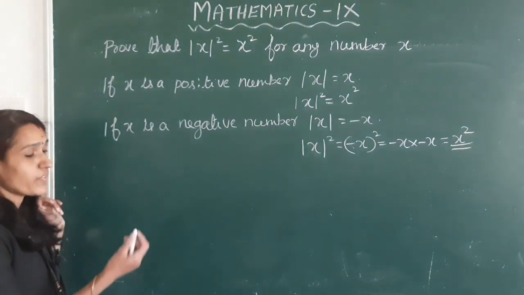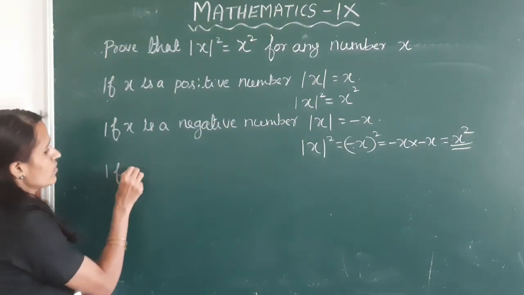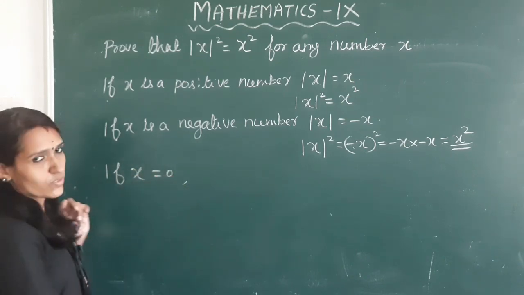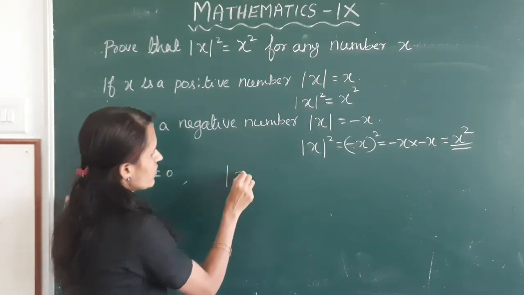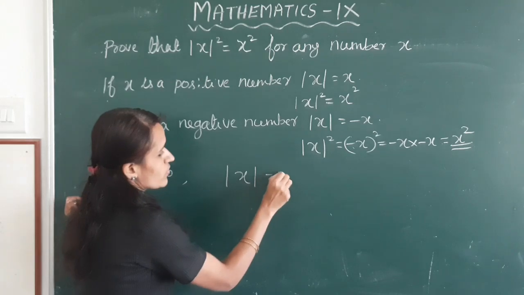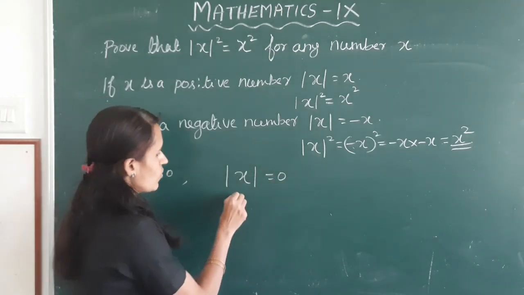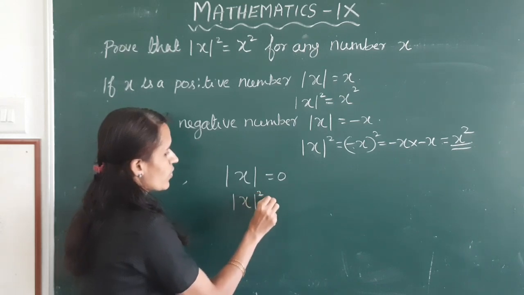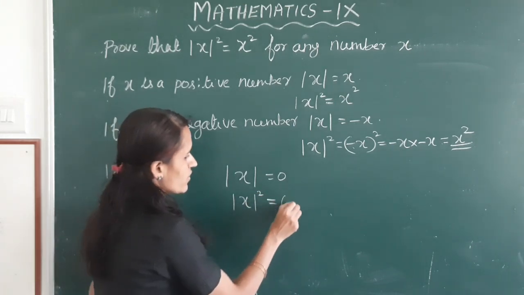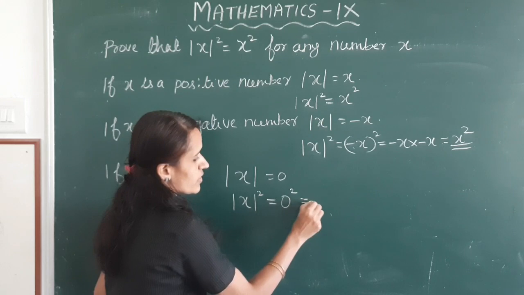If x is equal to 0, mod x is equal to 0. Mod x whole square is equal to 0 square, that is 0.